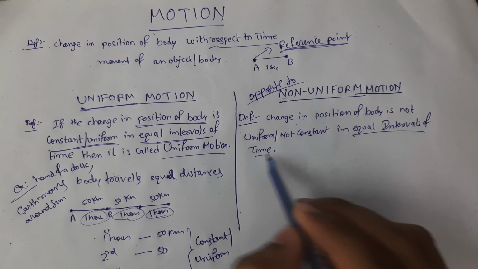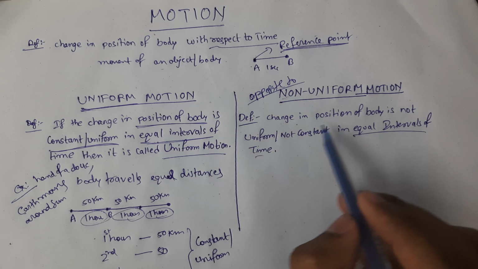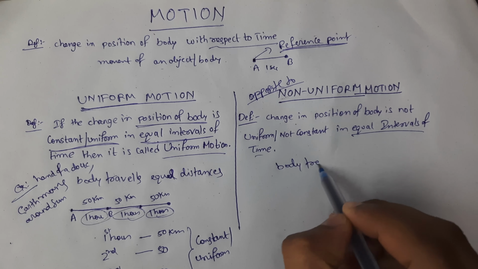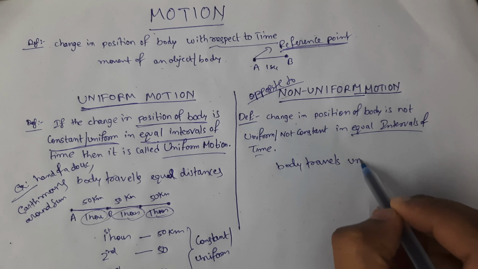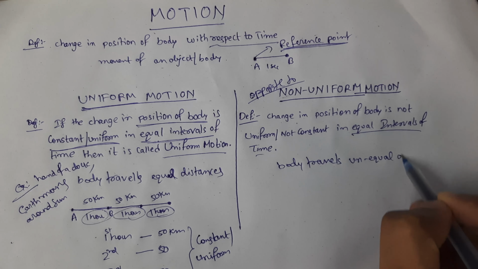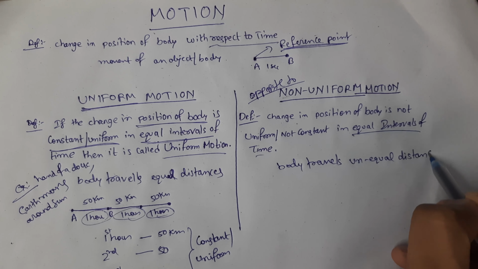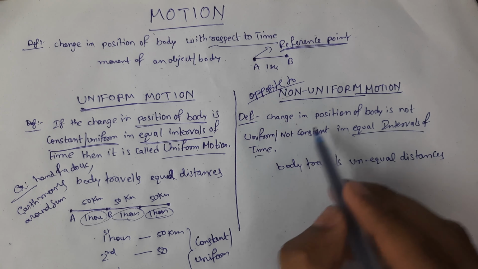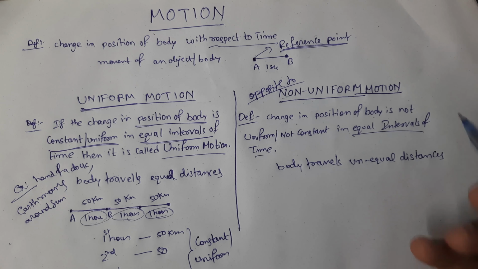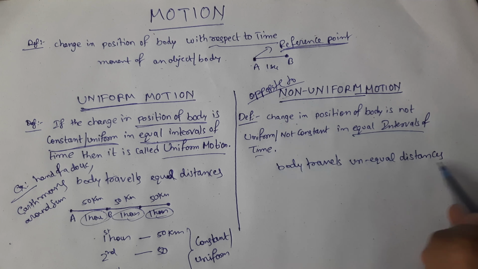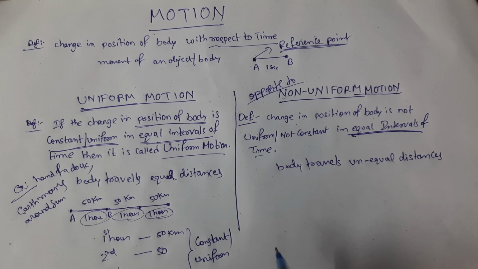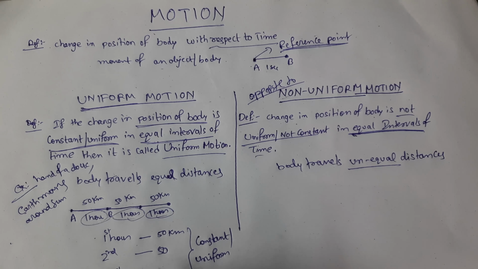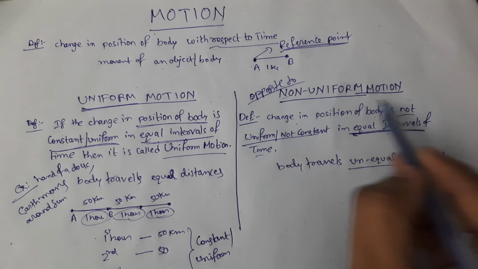Again, the time interval should be equal, and if the body travels unequal distances, if you can measure the distance, we will say unequal distances. Unequal means nothing but not uniform or not constant. Then it is said to be non-uniform motion.